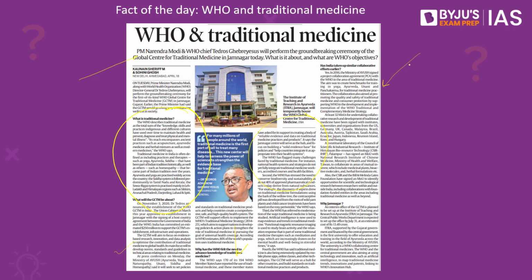Not just this, India's CSIR and Bill and Melinda Gates Foundation have also signed an MOU to identify the opportunities for scientific and technological advance and research in this particular field. So all in all, it has also added to India's soft power and has ensured that the entire world gets benefits from the advancements that are made in the field of traditional medicine.